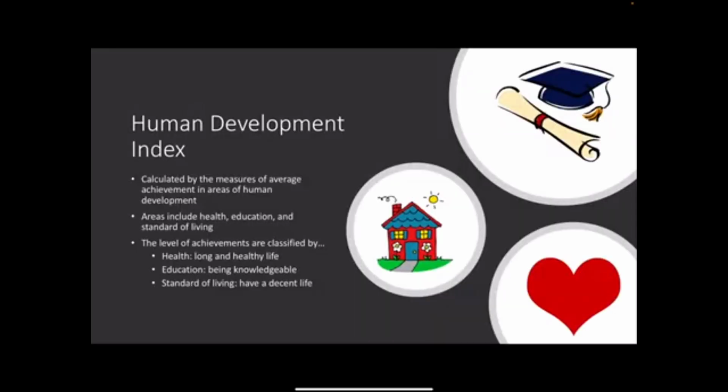So Human Development Index. Human Development Index is calculated by the measure of average achievement in areas of human development. These areas include health, education, and standard of living. The levels of achievement have certain classifications, and so health is classified by a long and healthy life, education is classified as being knowledgeable, and standard of living is classified by having a decent life.